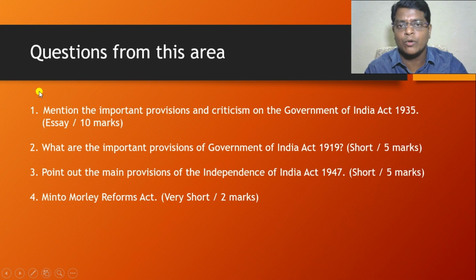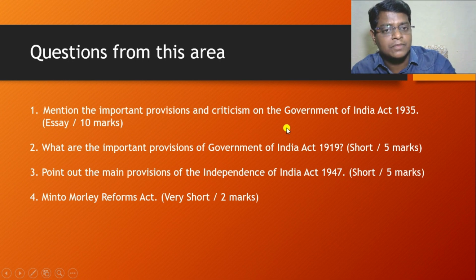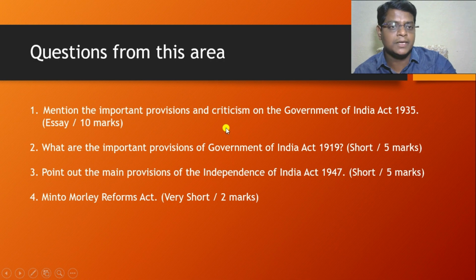Let us try to understand important questions of this area. One is: mention the important provisions and criticism of the Government of India Act 1935. It is an essay question, 10 marks. If they ask like this, you have to mention a brief introduction of the Government of India Act 1935 and the important provisions. Finally, the small criticism which I gave in the topic, you have to mention under the conclusion. So this is the mode of the answer for the Government of India Act 1935.